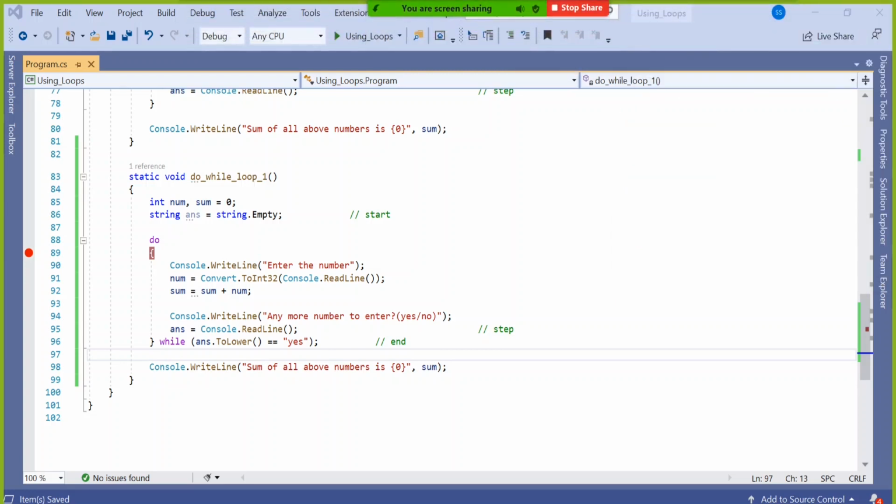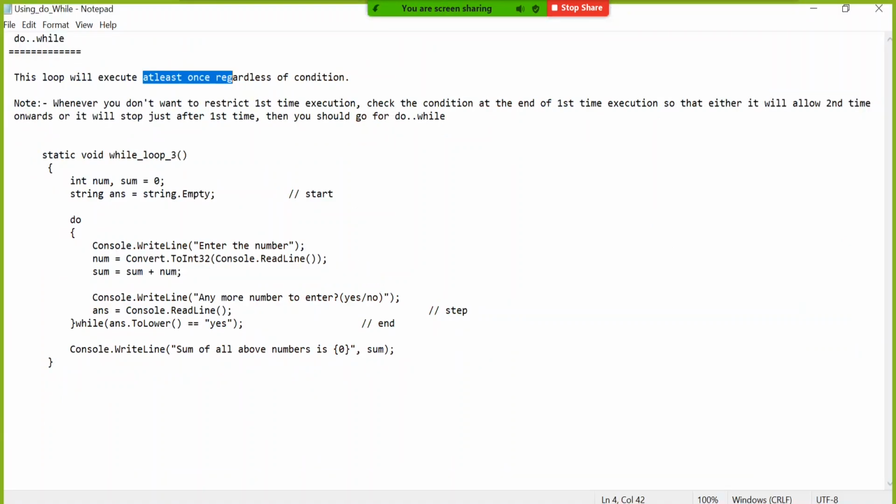All right. So this is direct use of loops: for loop, while loop, and do while loop. Sometimes we may need a loop inside a loop. One more loop is there called foreach actually. We will go to that a little later.